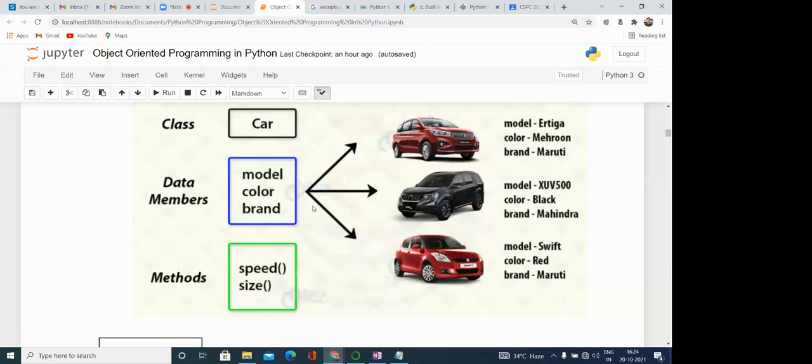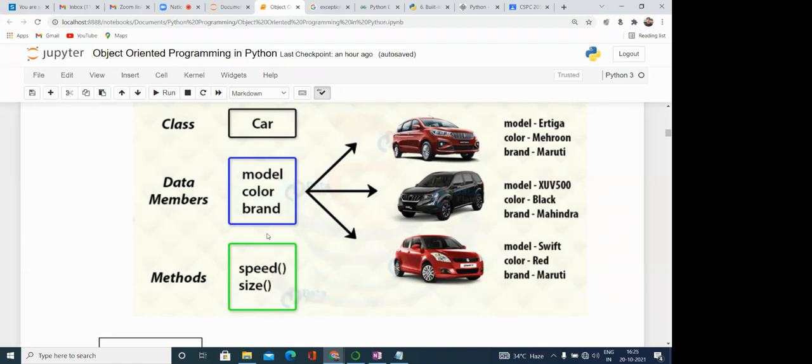So the class car we can define with the help of the parameters, and we can have some methods also. Like here you can see, class car. Data members in the car can be the model, the color, the brand, and the methods can be the speed, size.